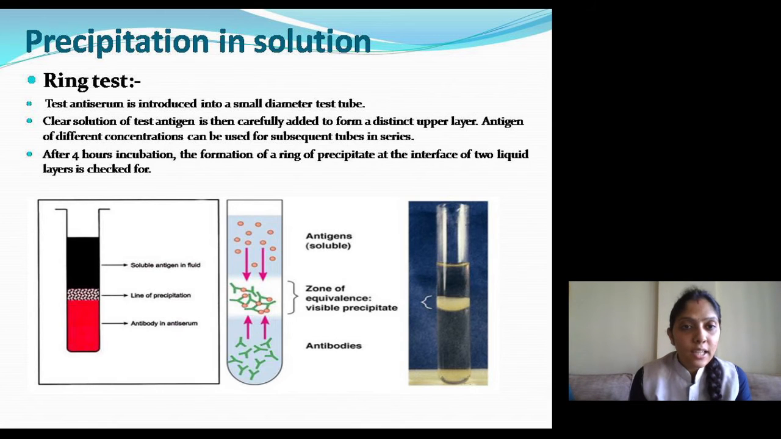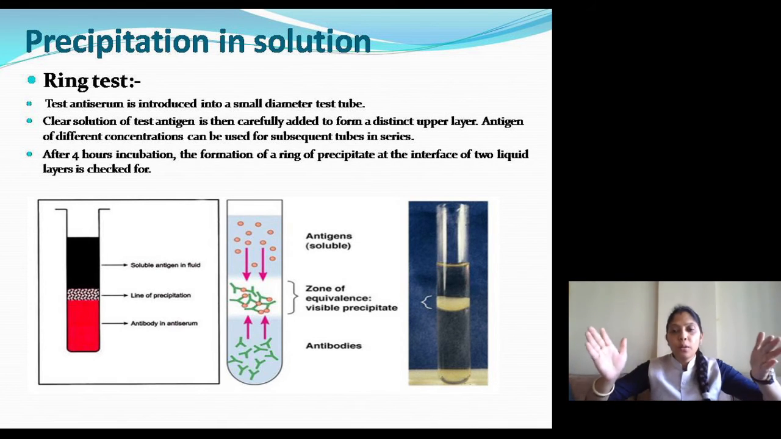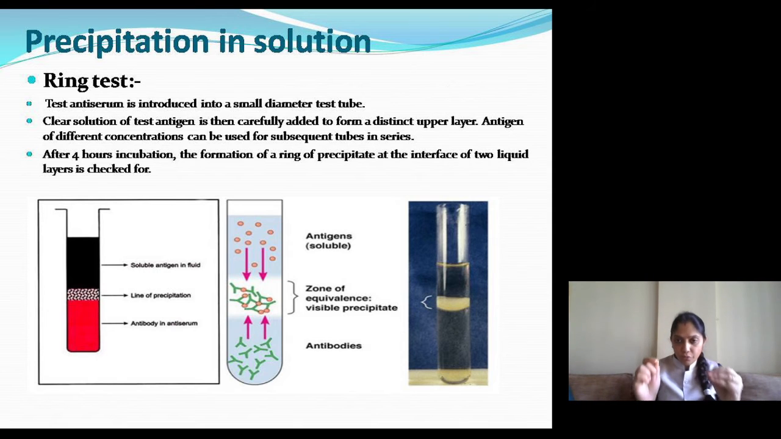So there is an example of precipitation in solution which is called the ring test. What is it called? Ring test. In this, you have to take a small diameter tube. You don't have to take a very wide, thick tube. You have to take the small diameter tube. Okay, so you have taken a small diameter test tube.